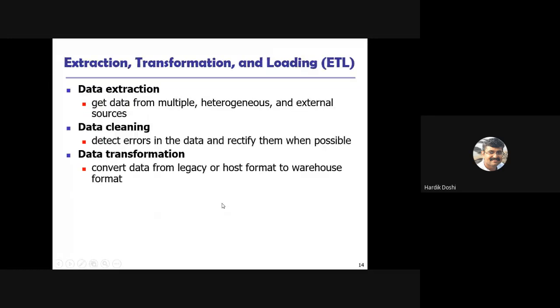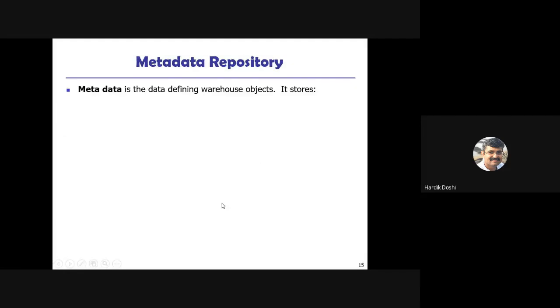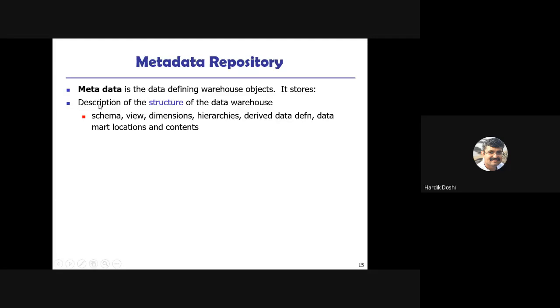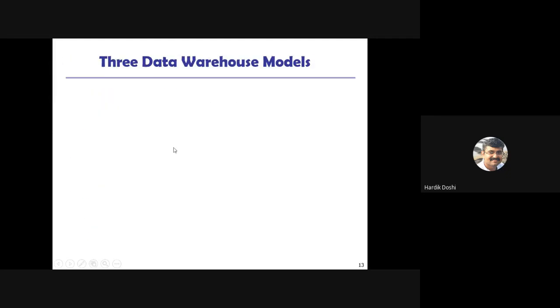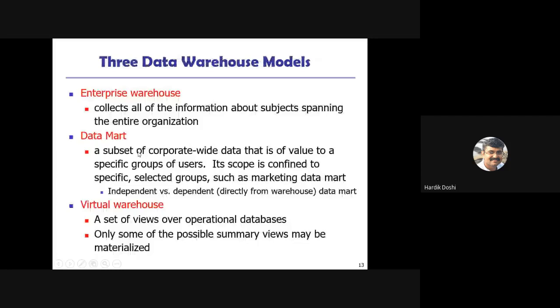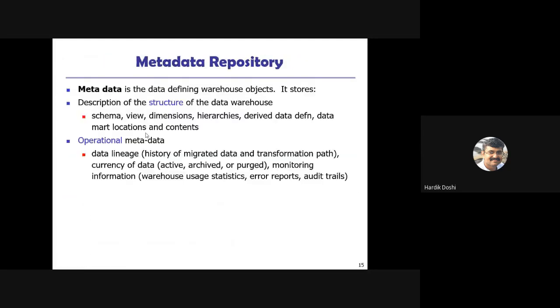Metadata is the data defining warehouse objects. What is there in the warehouse? It stores a description of the structure of the data warehouse: the schema used, views used, dimensions, hierarchies, derived data definitions, data marts, locations, and contents. As per the architecture, we generate data marts from the enterprise warehouse. So the locations of data marts are metadata, and that information will be stored.